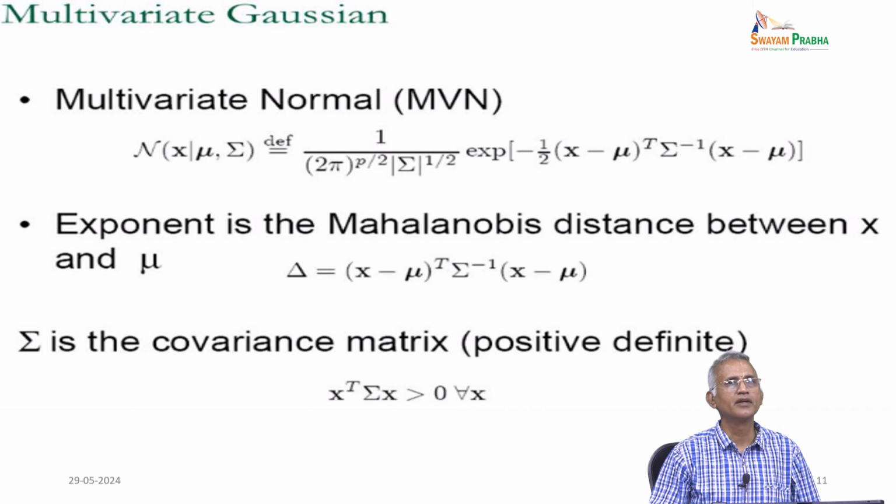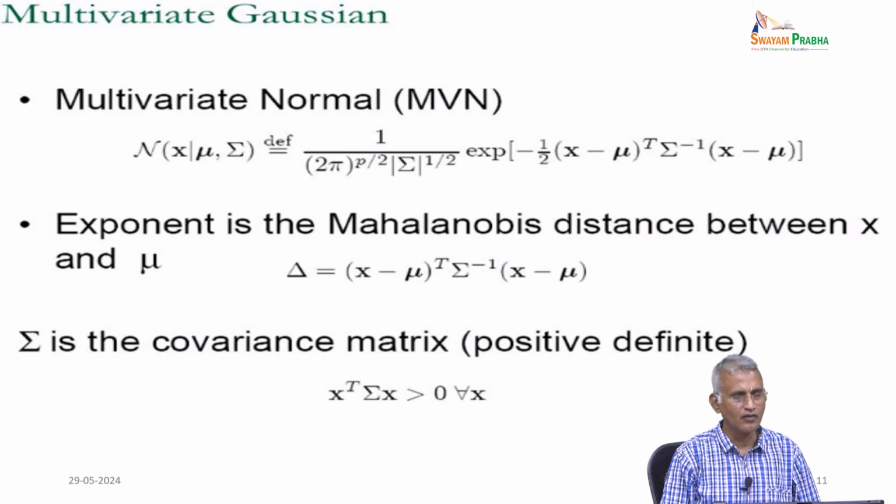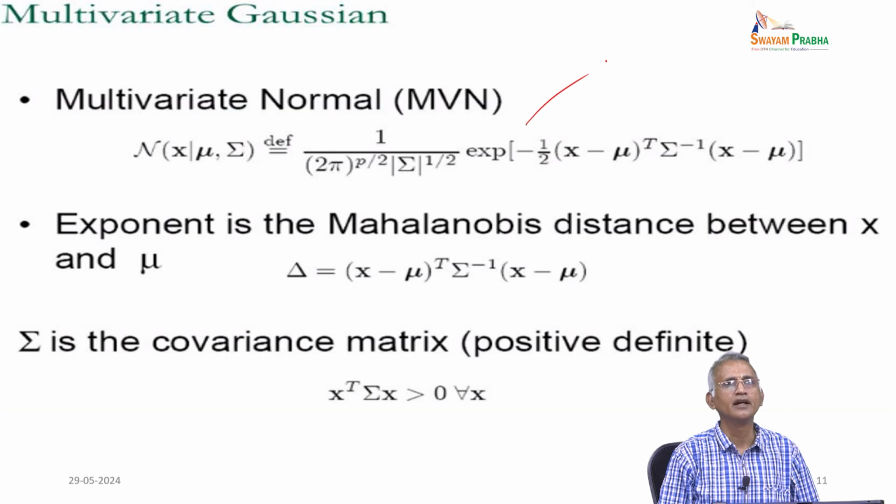It is also very helpful in the multivariate Gaussian, multivariate normal N of x given mu and sigma. The definition says it is the exponential of minus half of (x minus mu) whole transpose sigma inverse (x minus mu), divided by (2 pi) whole power p by 2 into the modulus of sigma to the power half.